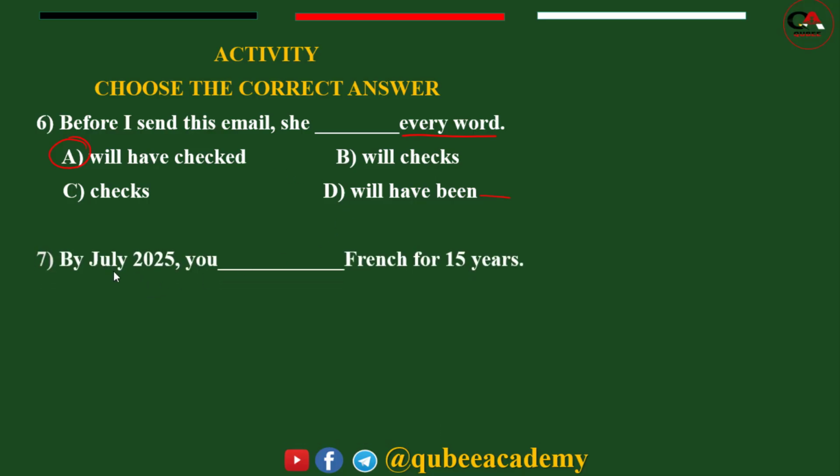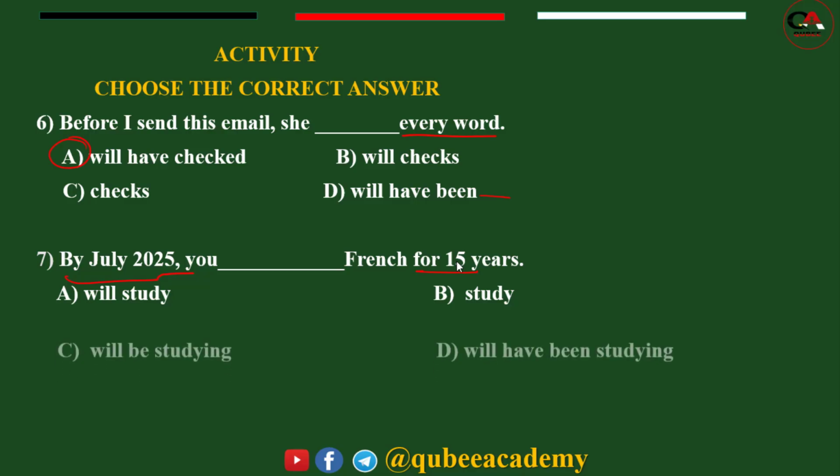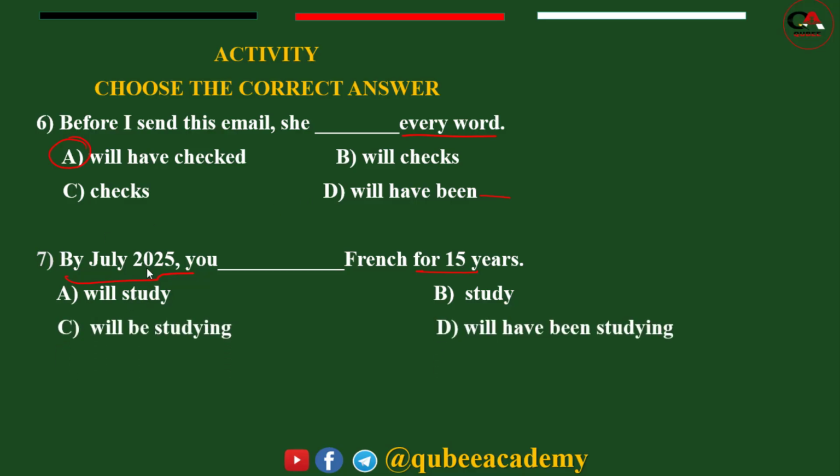Number 7. By July 2025, you blank French for 50 years. Duration. By July 2025, you will study, you study, you will be studying, you will have been studying.